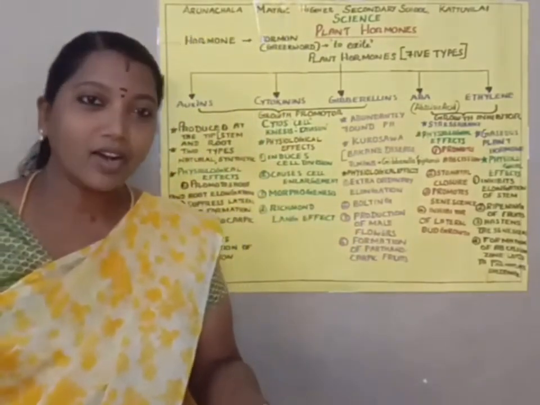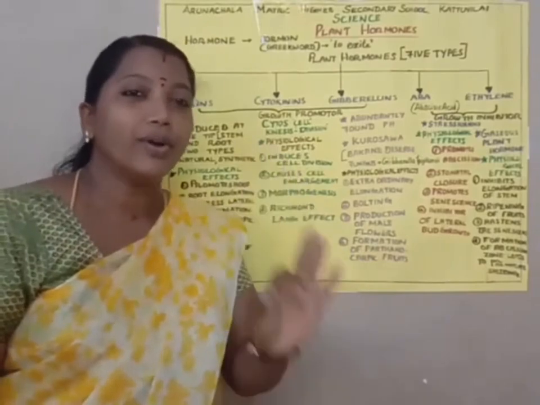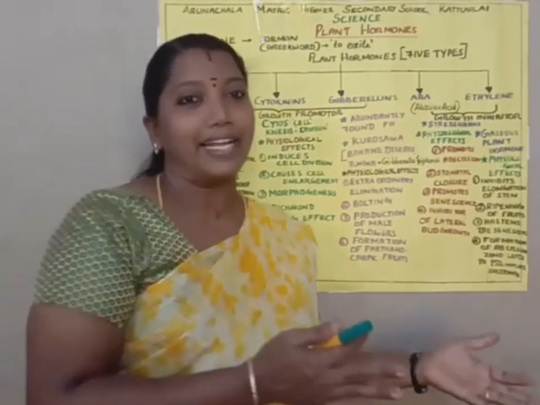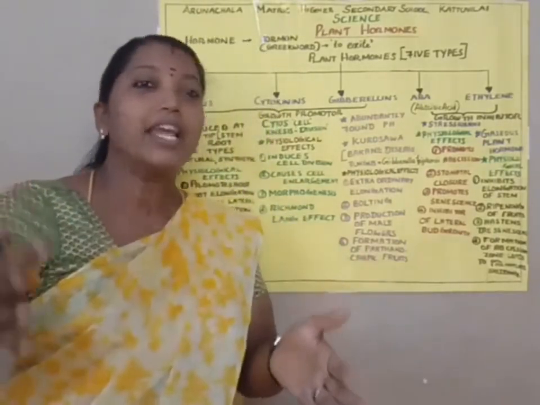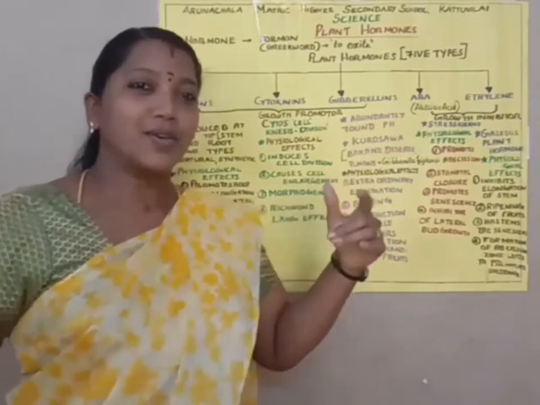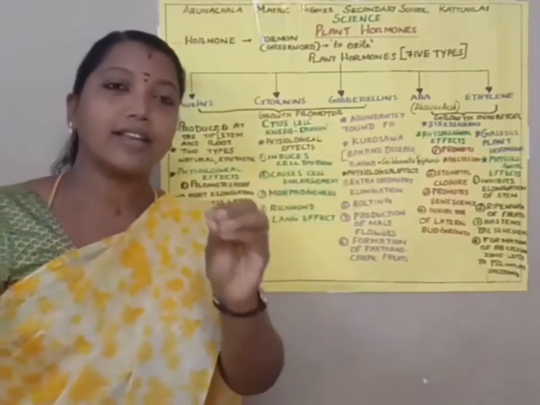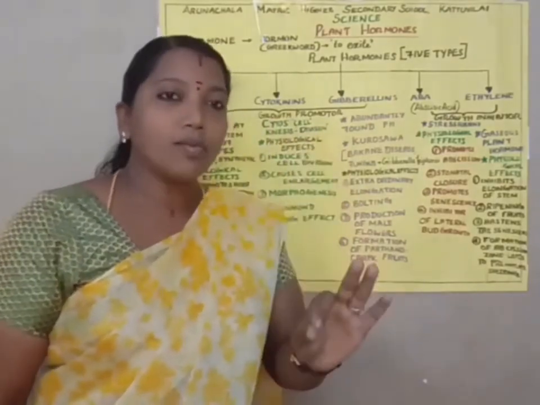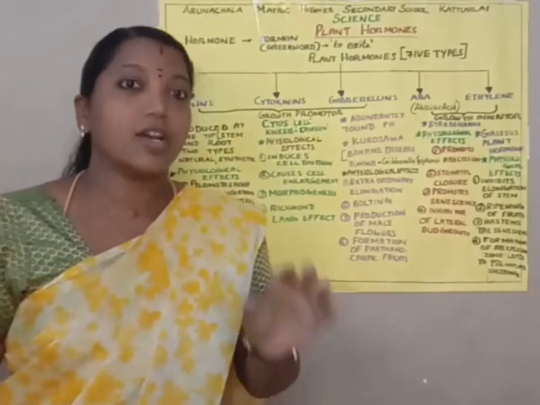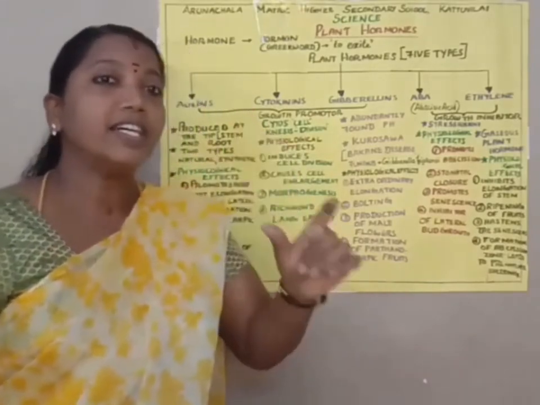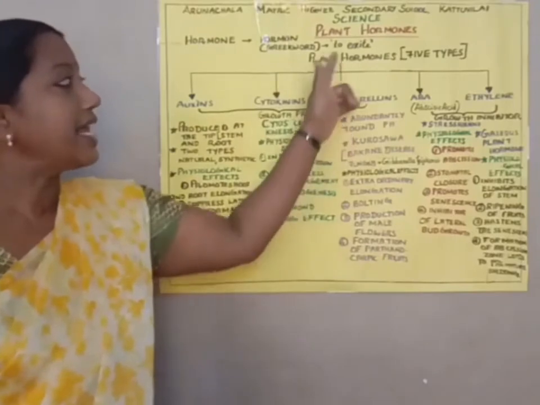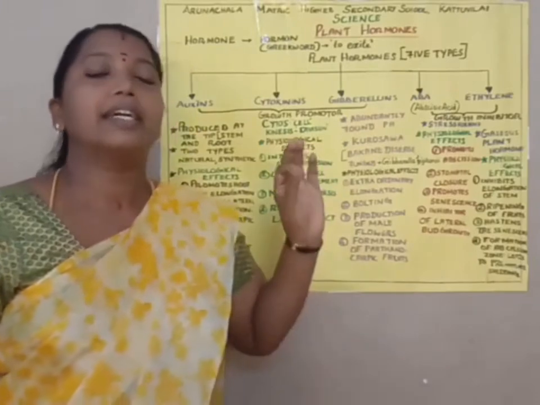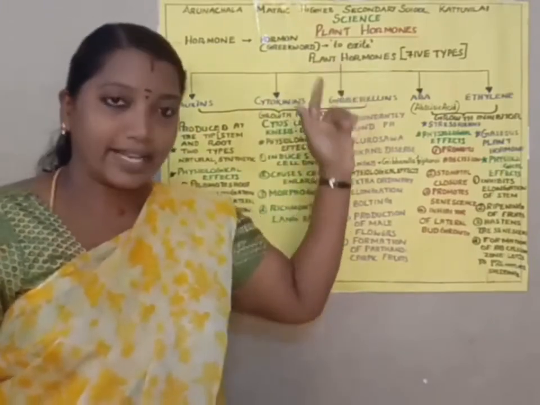Before going to plant hormones, we should first know what a hormone is. For example, plants as well as human beings, everybody is growing day by day. What is the reason for these changes? Because of hormones. So what are hormones? Hormones are chemical messengers. The word hormone is derived from a Greek word meaning to excite.